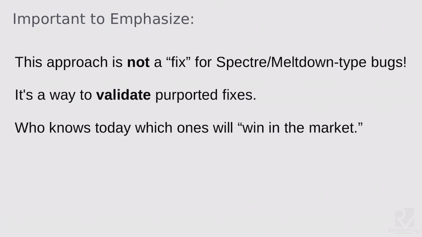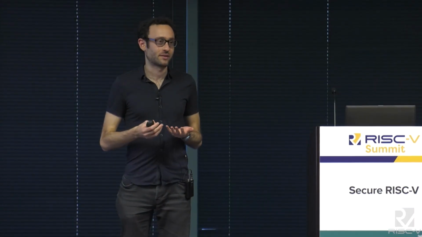It's really important to emphasize that what I'm not selling here is a fix for the issues that Spectre and Meltdown brought up. Instead, this is an approach to validate purported fixes to those problems. I don't have any strong opinion about which kinds of fixes are going to become standard, but what we're trying to do is build a framework that's ready for them and can be used to show in a very rigorous way that they actually do give us security.